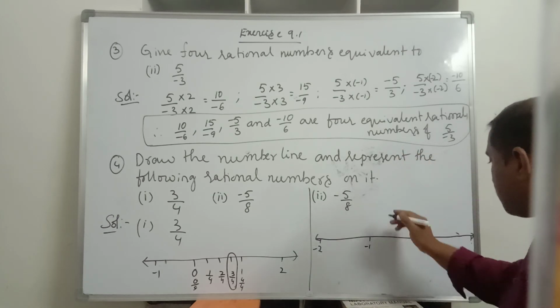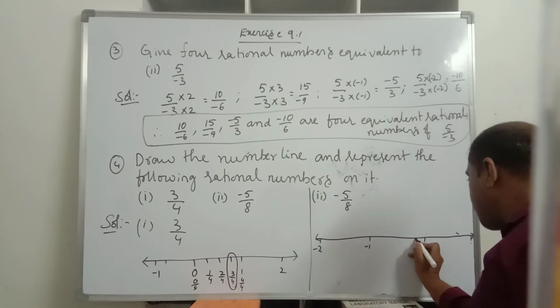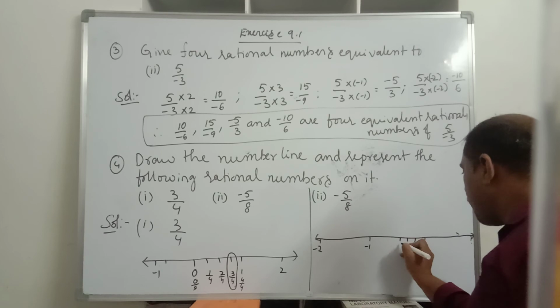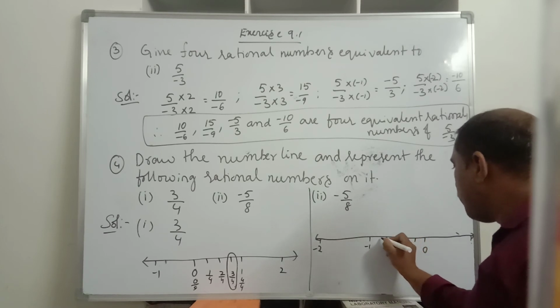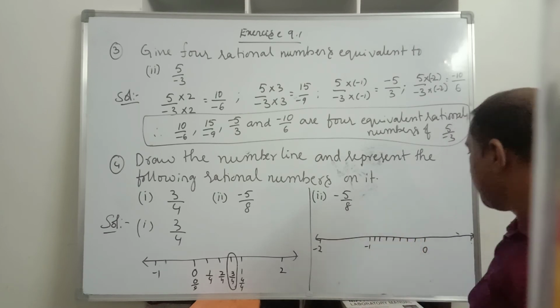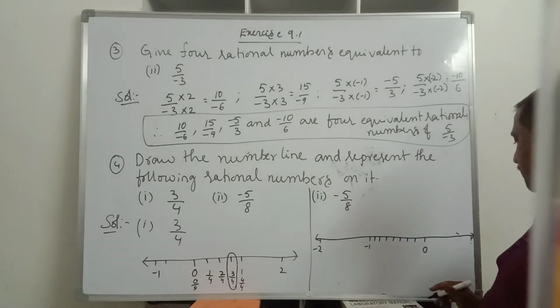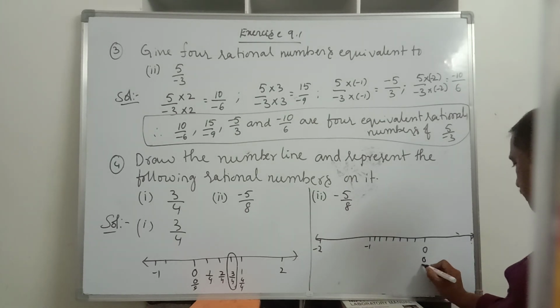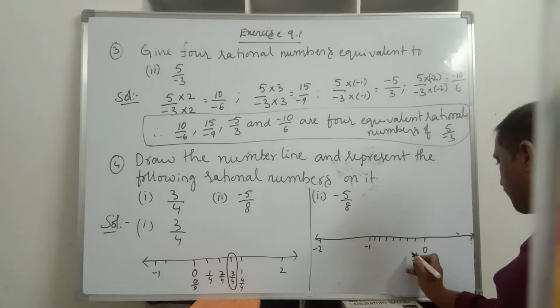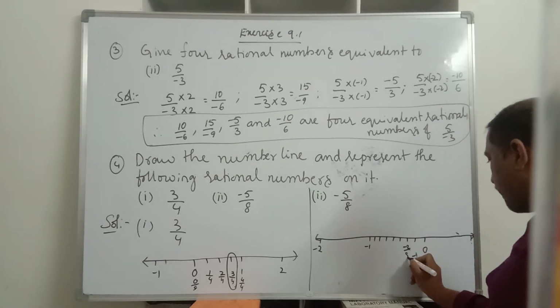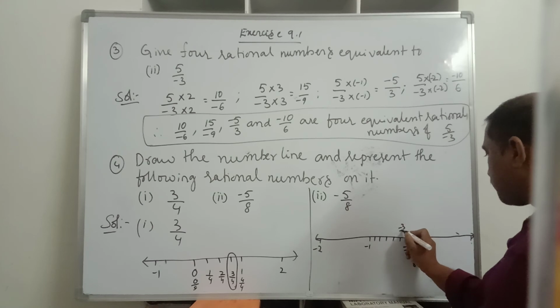So you divide this space into 8 equal parts: 1, 2, 3, 4, 5, 6, 7, and 8. Now this will become 0 by 8, and this one will become minus 1 by 8. This is minus 2 by 8, and this is minus 3 by 8.